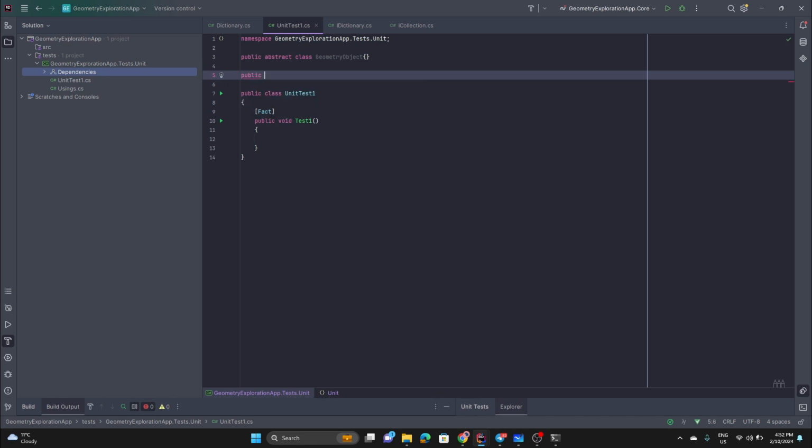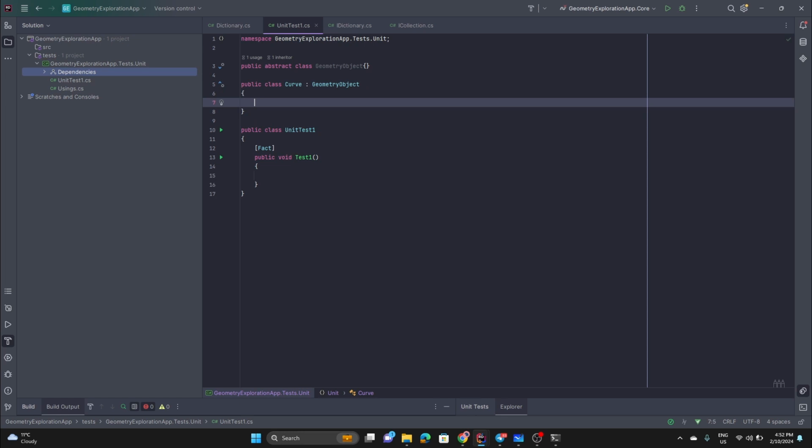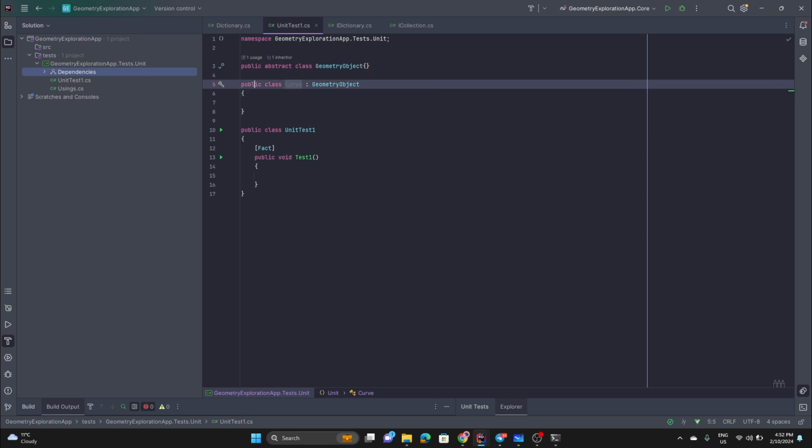Then we can have classes like Curve, which will inherit from GeometryObject, and here I think we can use the primary constructor there.